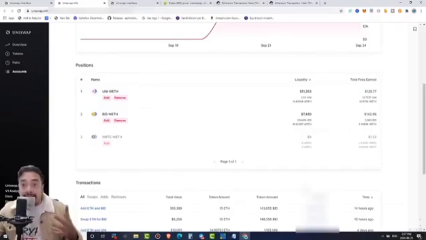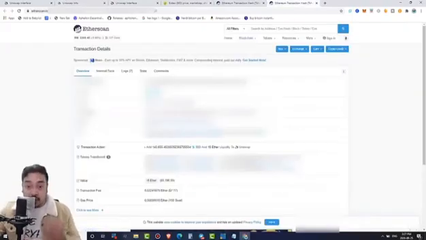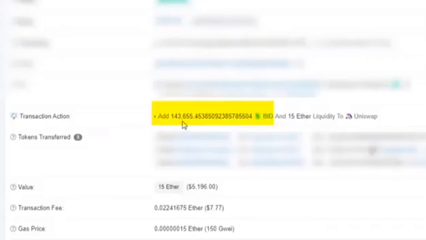Now, to give you a bit more perspective on this, let's take a look at my text ID when I added liquidity, which I have at the top. Okay, so again, I deposited 10,000 here, and I'm going to try to explain to you guys why I have more Bidaos than I did when I actually started this process. So as you can see right here, I added 143,000 Bidaos, right, and 15 Ethereums.